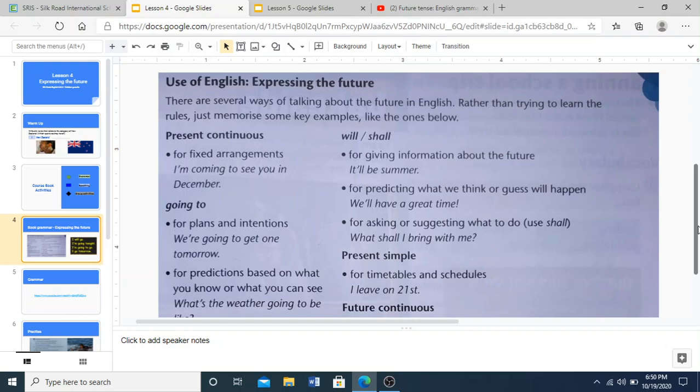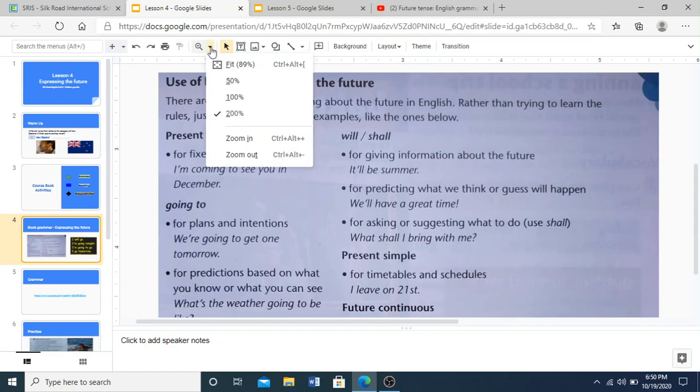Later, we will begin to learn all the intricacies of how to make it and what to put together. For now, there are so many ways of expressing the future, and we have seen almost 8 ways here. So I would like you to remember these examples and write one each for the different ways we can express the future. Okay? All right.